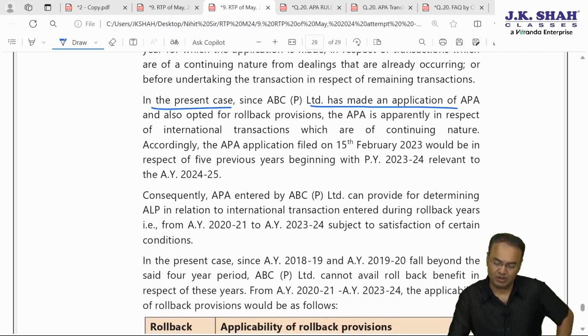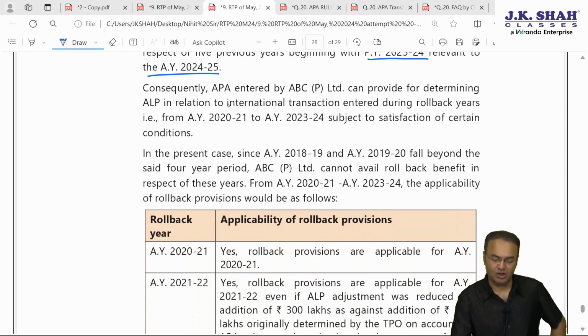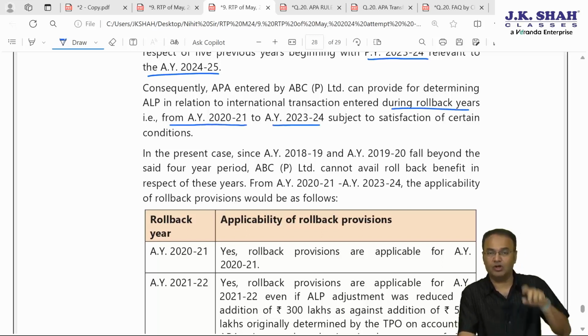In the present case, the applicant ABC Private Limited has made an application and also opted for the rollback provision. APA apparently in respect of international transactions is of continuing nature. Accordingly, the APA application filed on 15 February 23 would be in respect of 5 previous years beginning with previous year 23-24, AY 24-25. Consequently, the APA entered by ABC Private Limited can provide for determining ALP in relation to transactions entered into during rollback years from AY 2020-21, 21-22, 22-23, 23-24, subject to satisfaction of certain conditions.